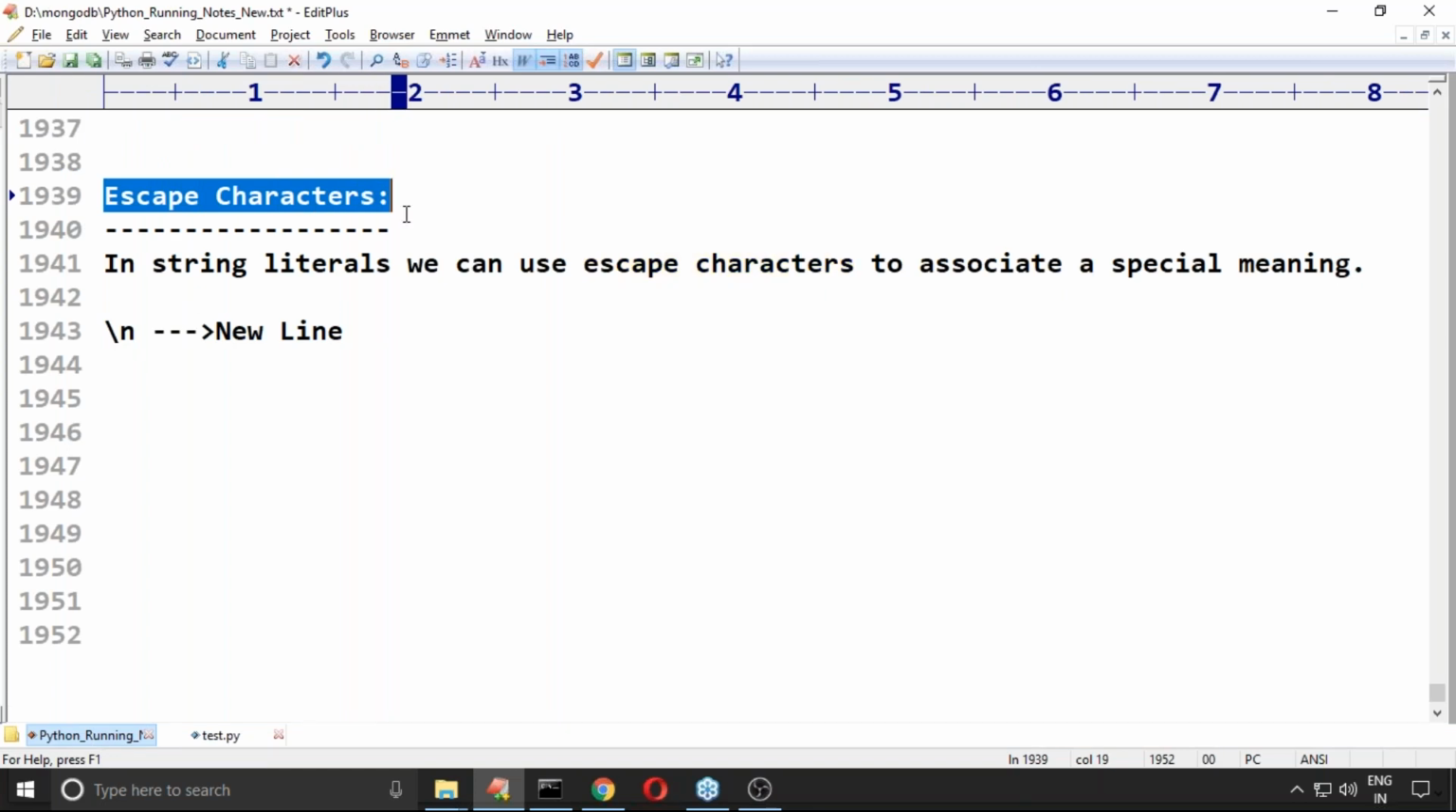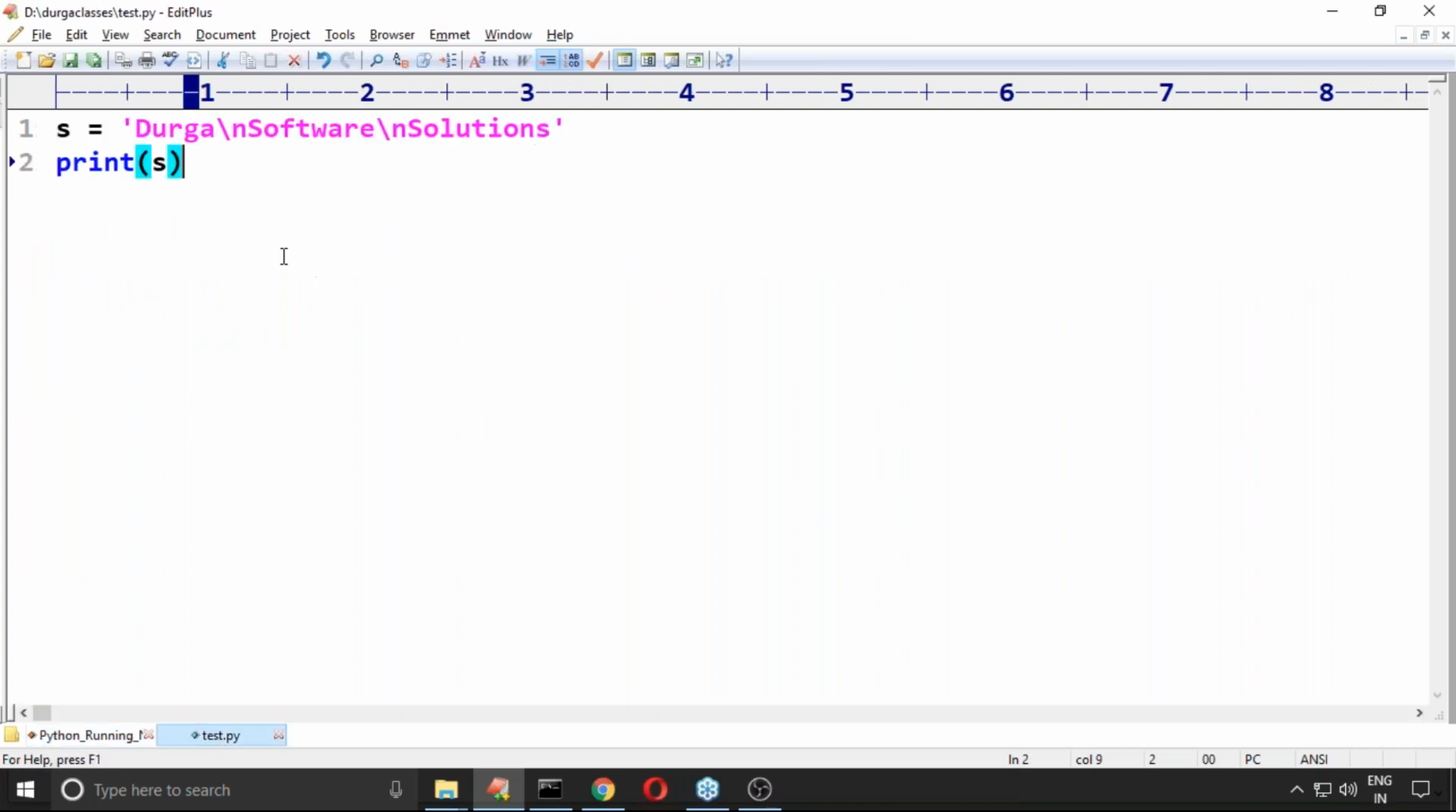Remember, in any programming language there are some escape characters which have an associated meaning or functionality. Which characters are there in Python, I will take care of that. Now I hope everyone is in a position to understand the meaning of backslash n. Please confirm.